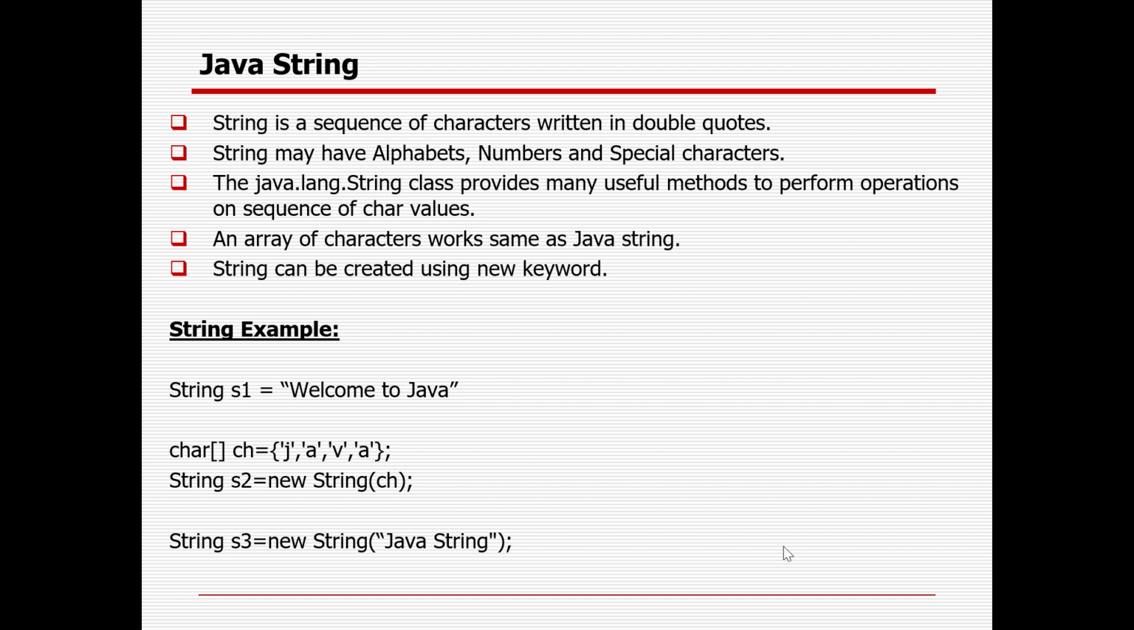Then the string. As of now you have already seen what a string is. String is nothing but containing alphanumeric character values. So string is a sequence of characters written in double quotes. It can have alphanumeric and special characters. It is an array of characters and works the same as a Java string. A string can also be created using the new keyword.